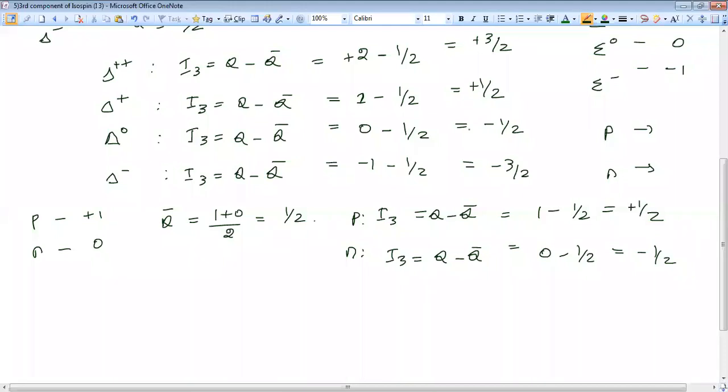Please check your answers. I'm getting too many wrong answers. Just follow the procedure. First find out the average charge, then substitute one by one. Only 2 members are there in that family.